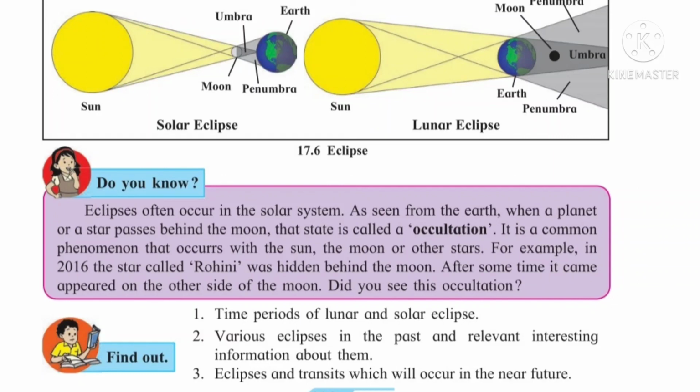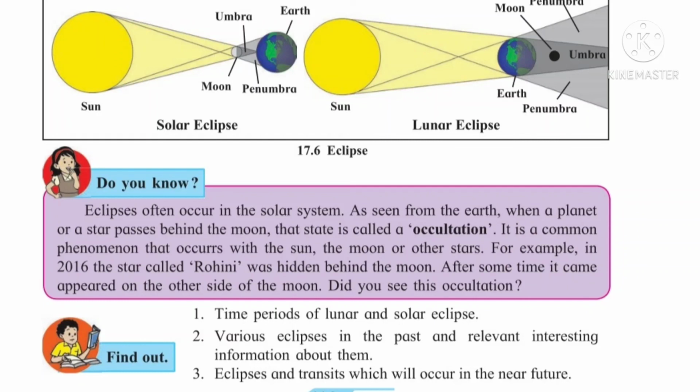Also find various eclipses in the past and relevant interesting information about them, and eclipses and transits which will occur in the near future. All this information is given in the calendar, so just observe the calendar of every month.